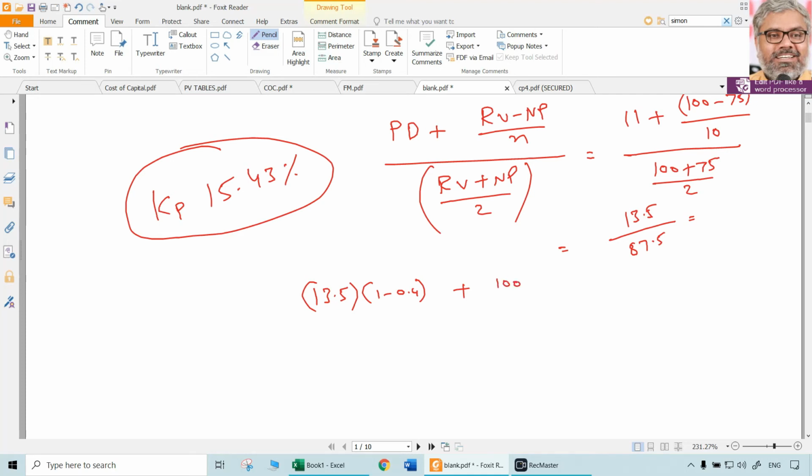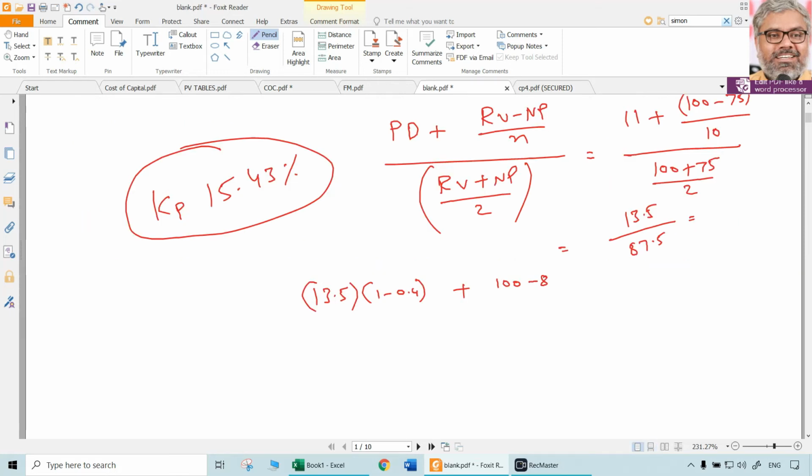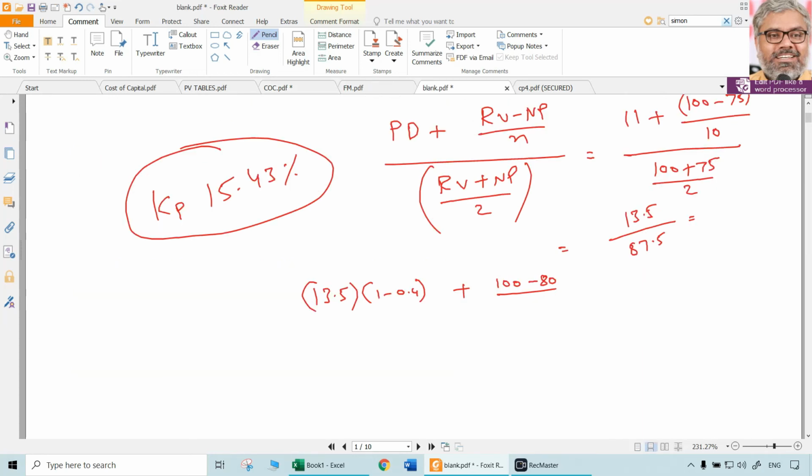RV will be the same face value when nothing is mentioned. Face value is 100 rupees for debentures. NP, how much? Current market price, how much? That is 80 rupees. So 100 minus 80 divided by, what is the duration of these debentures? 6 years. 6 years. That is the term, we can call it.